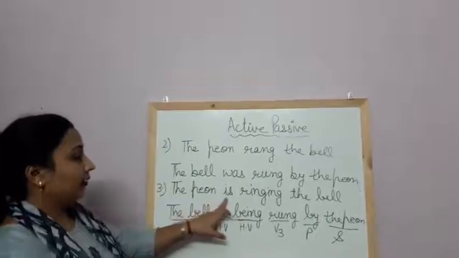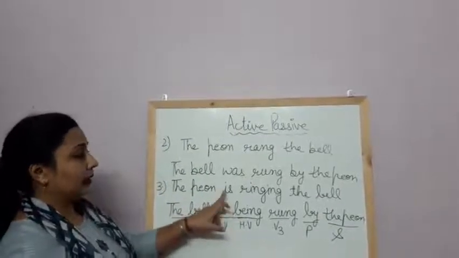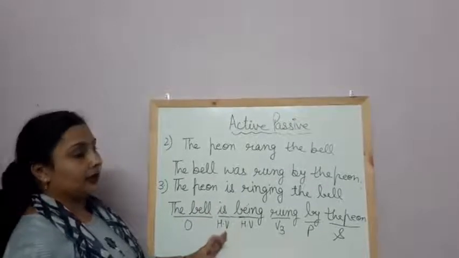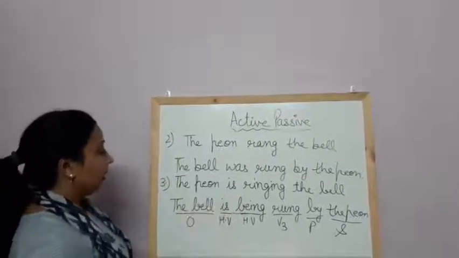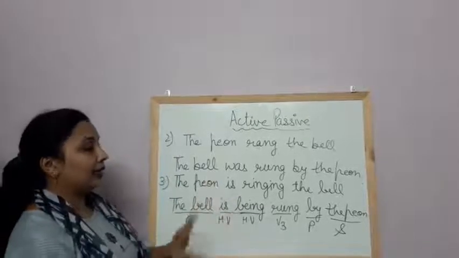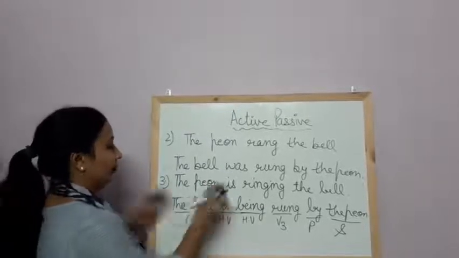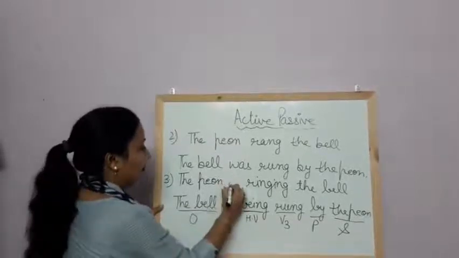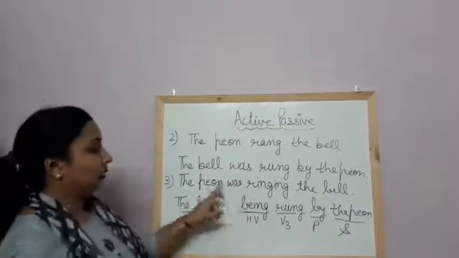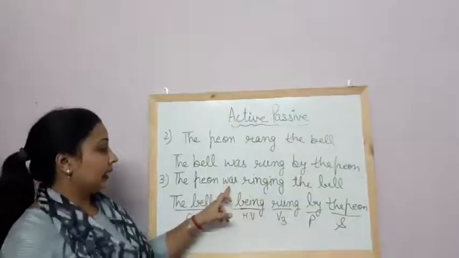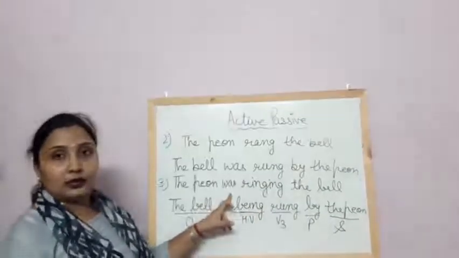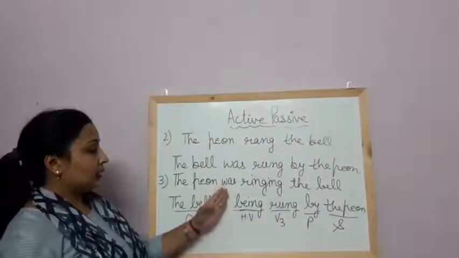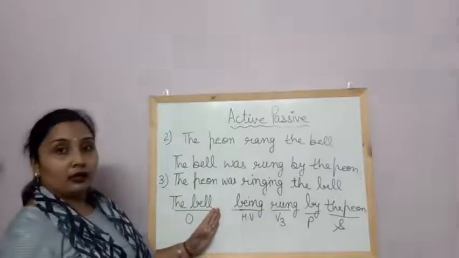Meaning if we are having a sentence in the present continuous tense, then we will change it with this rule in the passive voice. And similarly, if we are having a sentence in the past continuous tense, the peon was ringing the bell. The sentence now becomes past continuous tense. We will change it with the same rule, just we will use was, were.